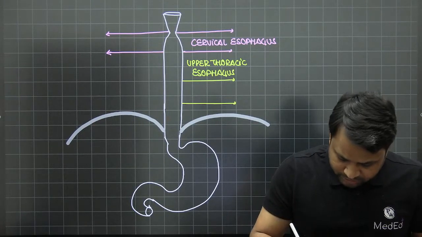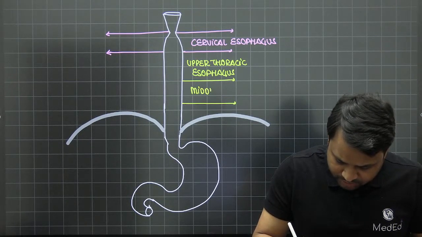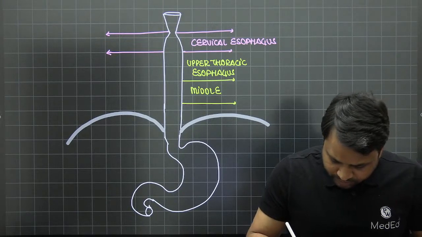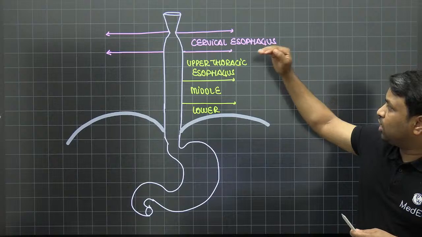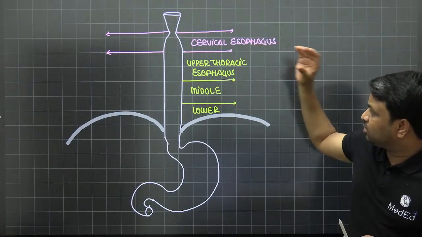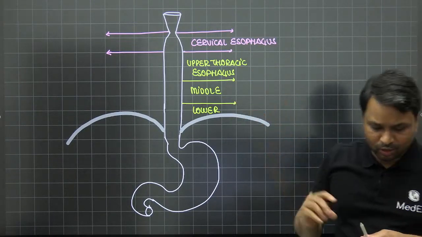Then you have the middle thoracic esophagus. Then you have the lower thoracic esophagus, right? So you divide them into cervical esophagus, upper thoracic esophagus, middle thoracic, and the lower thoracic esophagus.